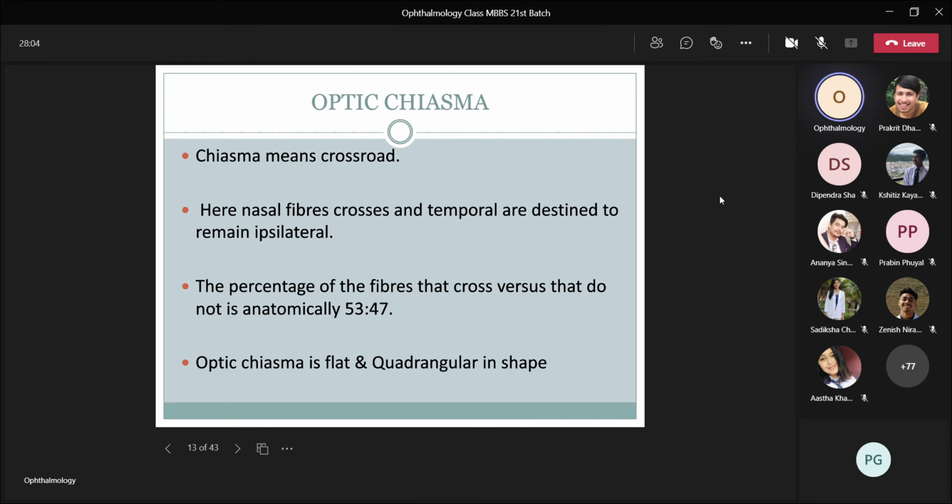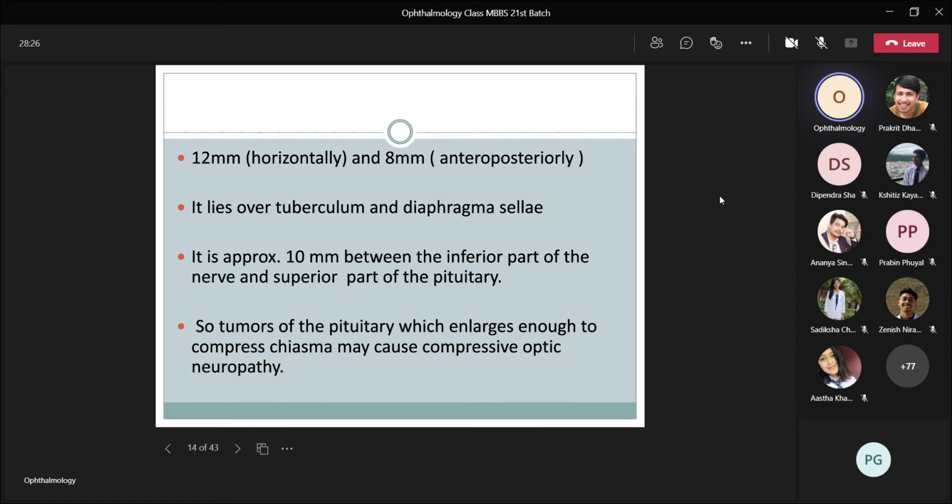Now the optic chiasma. Chiasma means crossroad. Here the nasal fibers cross, but the temporal fibers do not cross; they remain ipsilateral. The percentage of fibers that cross versus do not cross is about 53:47. The optic chiasma is flat and quadrangular in shape. It is 12 mm horizontally and 8 mm anteroposteriorly.